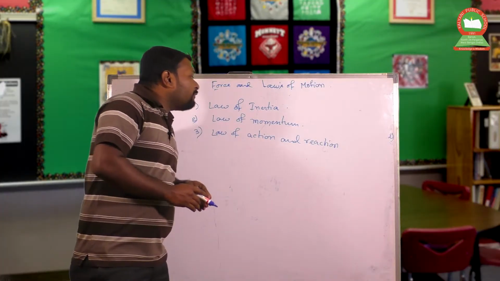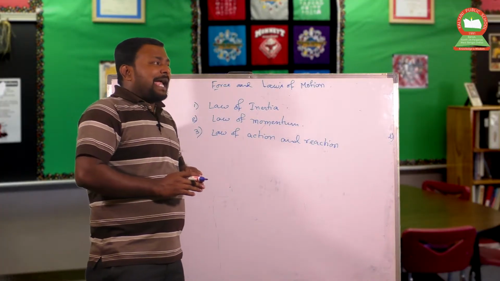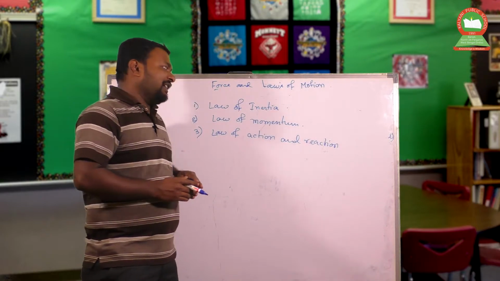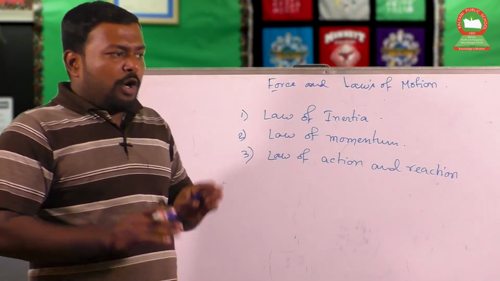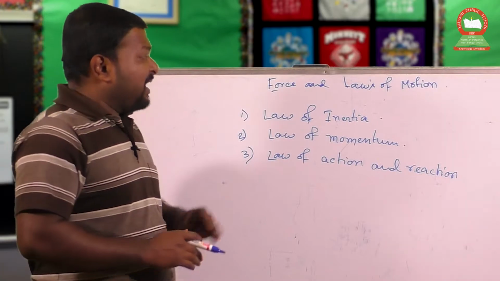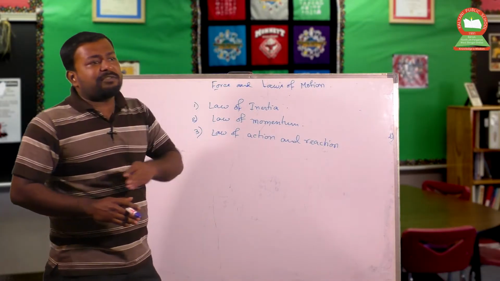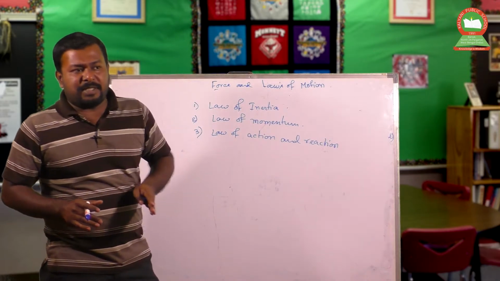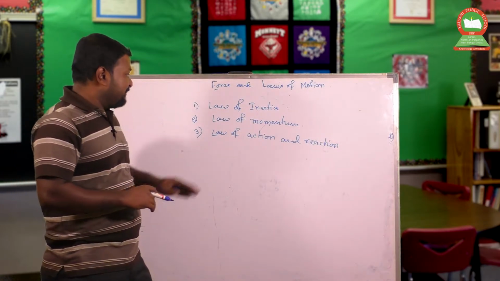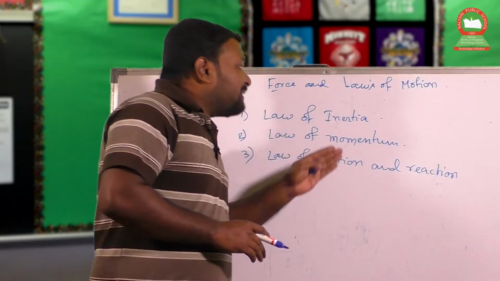Now, from the law of momentum, we also derive another physical quantity which is called momentum, or simply linear momentum. In this chapter, we will discuss why it is called linear momentum. There are 2 kinds of momentum. One is called linear momentum and another is called angular momentum. Now, third, these 2 laws have a drawback.